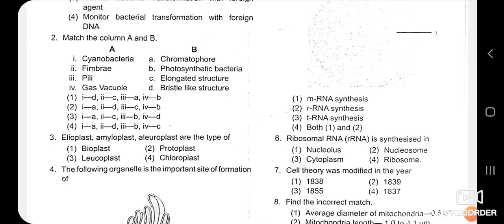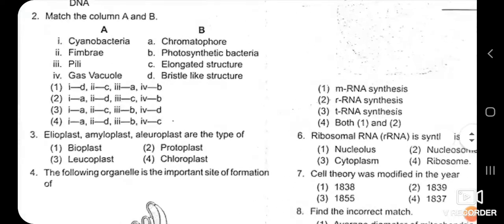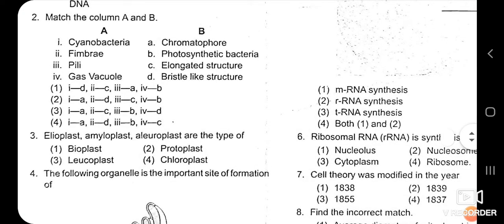So here, cyanobacteria, the answer for that is photosynthetic bacteria, pili. So see the first options: cyanobacteria, fimbriae, pili and gas vacuole.